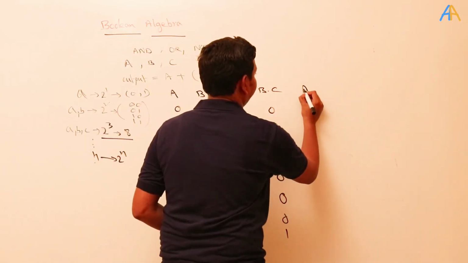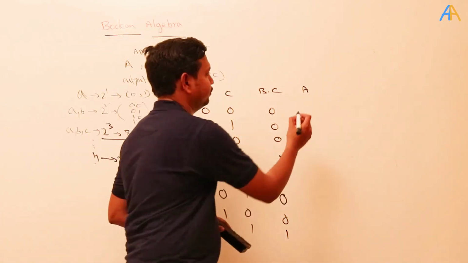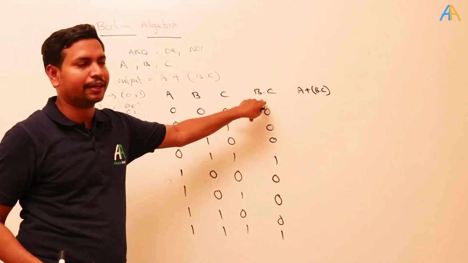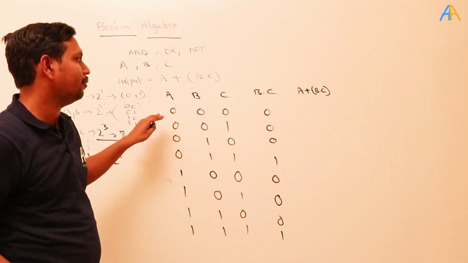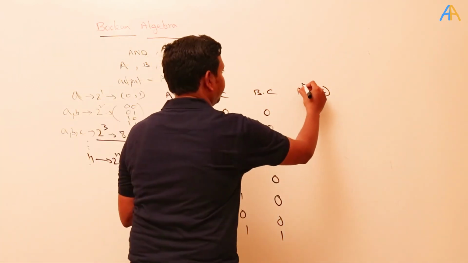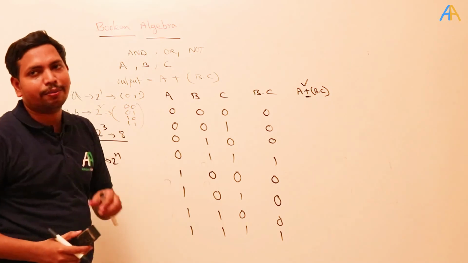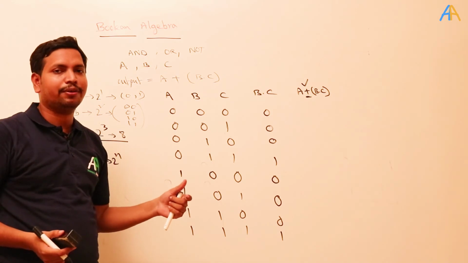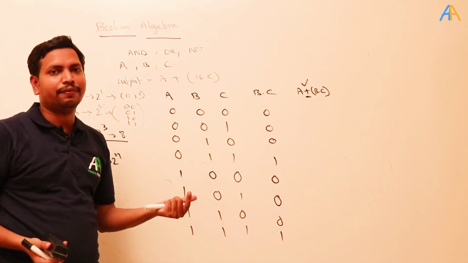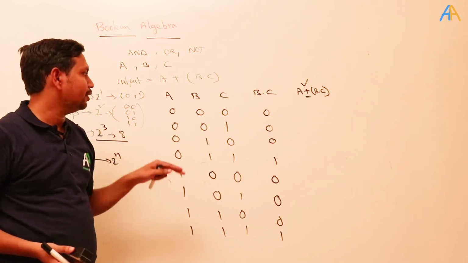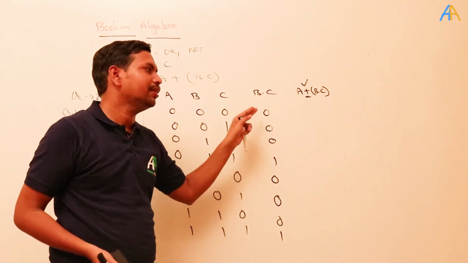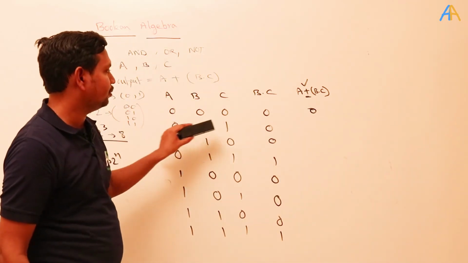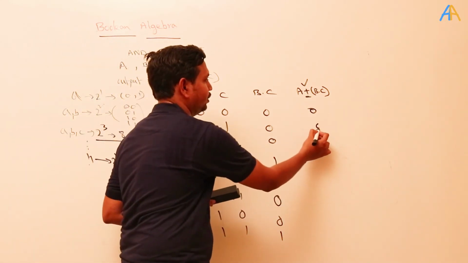Now what do we have to do? a or b and c. We have to calculate it. See here b and c we have calculated, and we know the value of a. Now what is the operation here? OR operation. What does the OR operation mean? If one of the inputs is true, then the output will be true. Either both are true, or at least one of them is true, then the output will be true. See here 0 0, both are zeros, then the output will be 0. Here now a is 0, b dot c is 0, again 0.